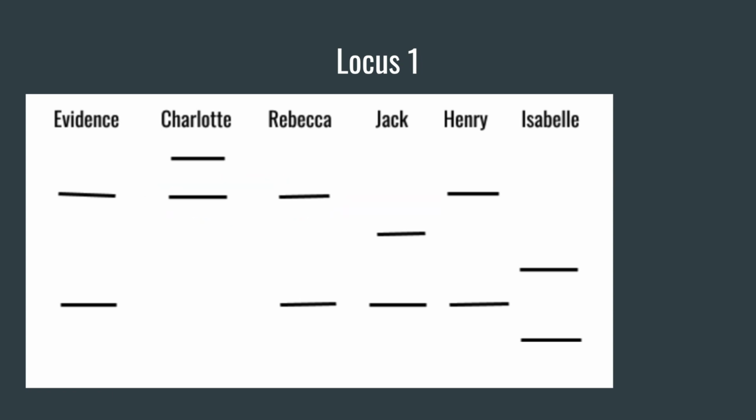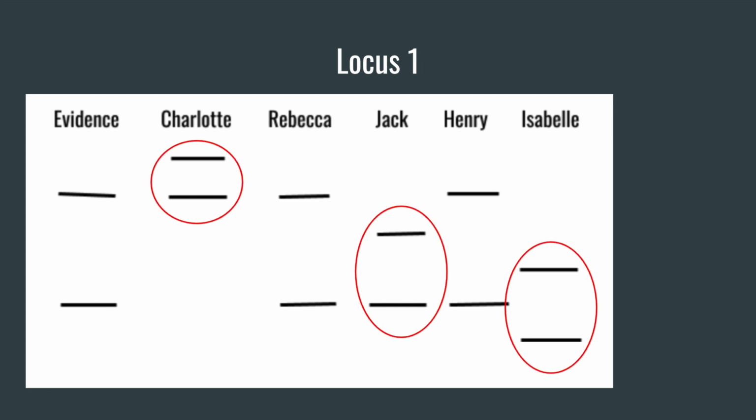Now, let's first rule out the suspects or individuals that cannot be the culprit of the crime. Individuals that don't match the evidence at both alleles are automatically ruled out. Considering that information, Charlotte, Jack, and Isabel can all be ruled out as a suspect of the crime. Even if one of their alleles matches one of the alleles of the evidence, it is not enough to convict them. Both of their alleles must match both of the alleles of the evidence to be considered guilty.